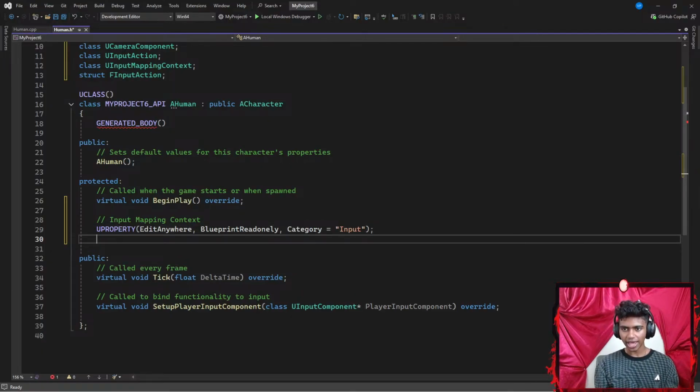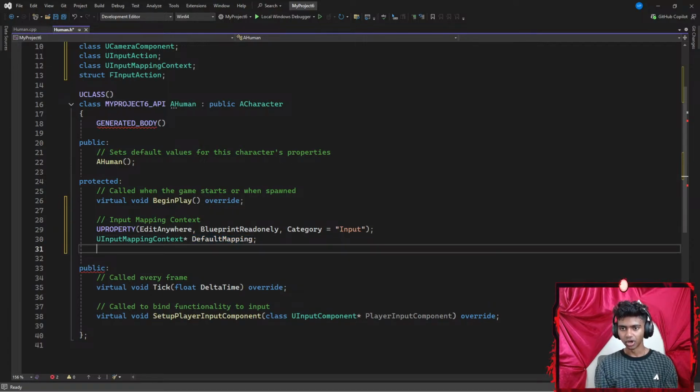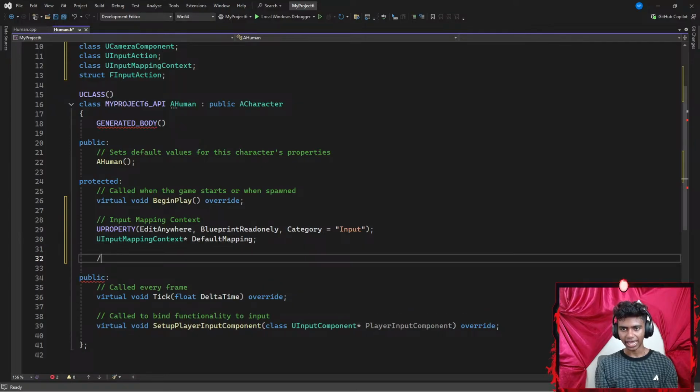Next up, once I'm done with that, I'm going to go ahead and create a UInputMappingContext. My UInputMappingContext is going to be represented, and I did create it up here, by something like DefaultMappings, I think this was the name, as a pointer, ending with a semicolon. Once I'm done with that, I'm going to add another comment that says something like move input action.